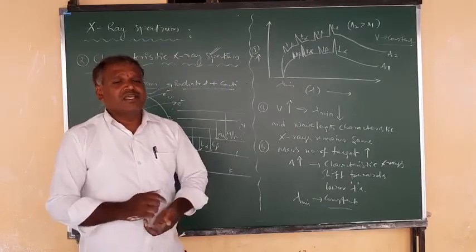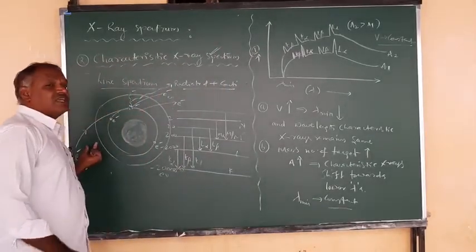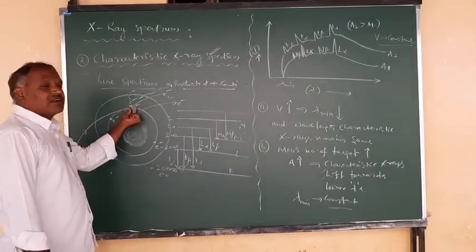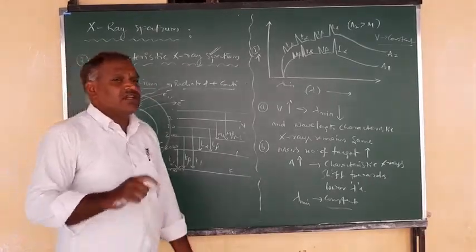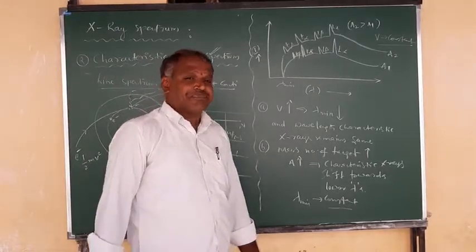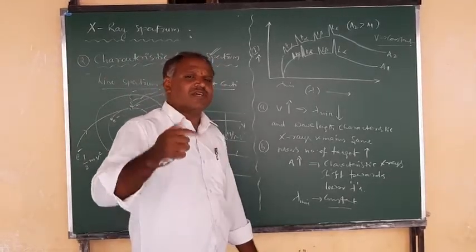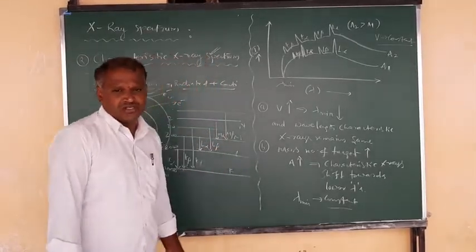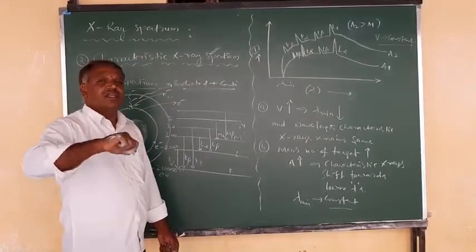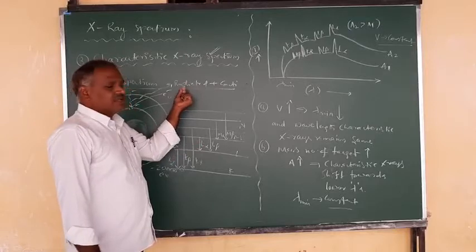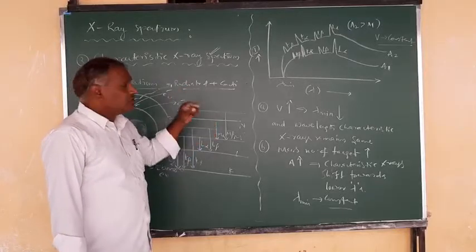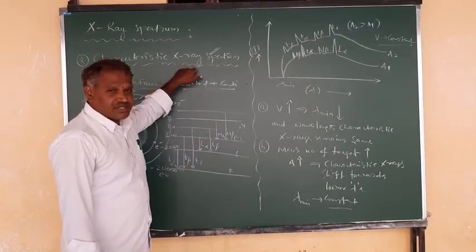But if the kinetic energy is enough to knock an electron out of any one of the shells, then a vacancy is created. That vacancy is immediately filled by another electron from a higher orbit, a higher energy shell. The difference in energies is radiated as X-rays, and in these X-rays we get the line spectrum. That is observed in characteristic X-rays, right?